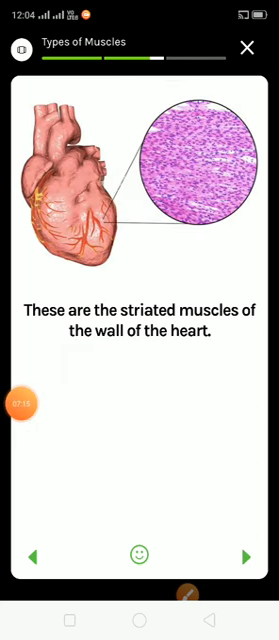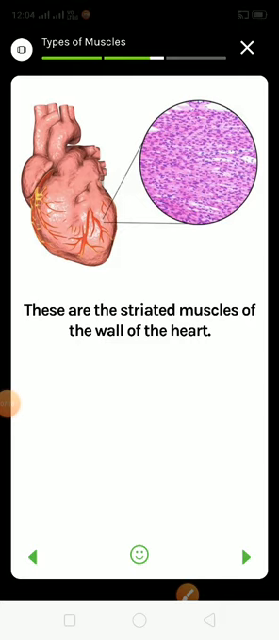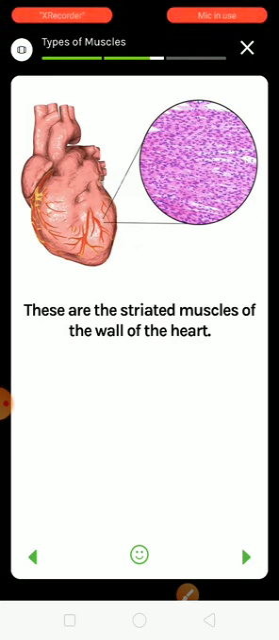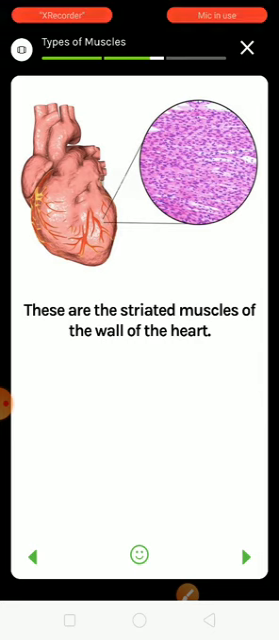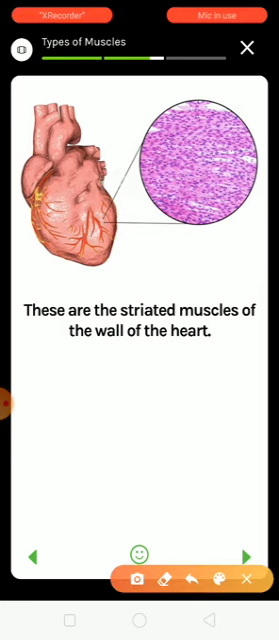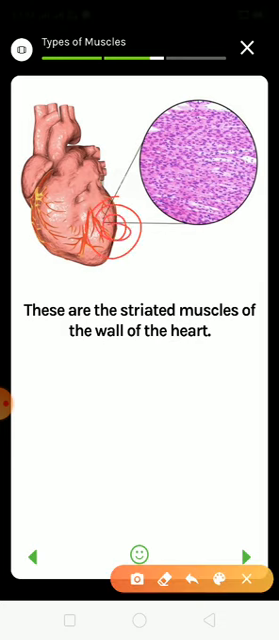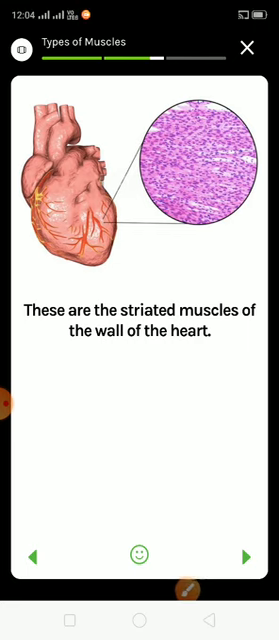Now we came to the third one, that is our cardiac muscle. When we hear cardiac, we can relate it with heart. These muscles are involuntary in action, means we cannot control them. They are found in the walls of the heart. As you can see in the picture, these cardiac muscles are found in the walls of the heart. They make our heart beat.